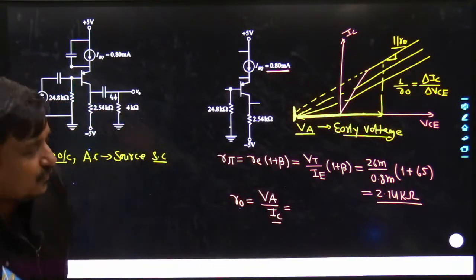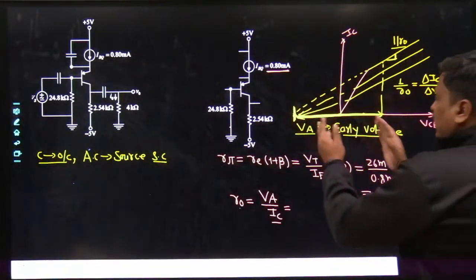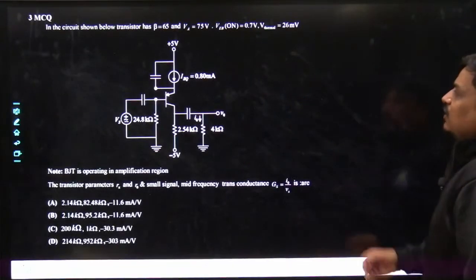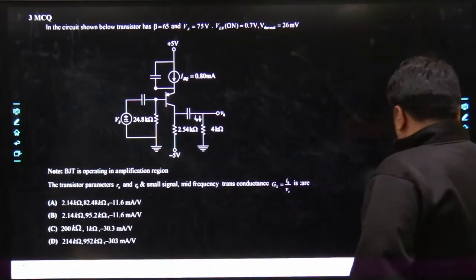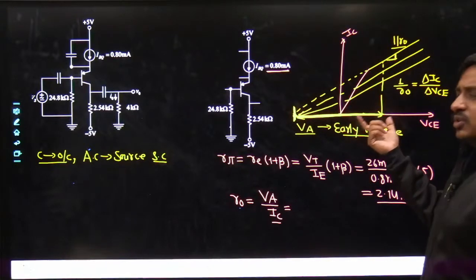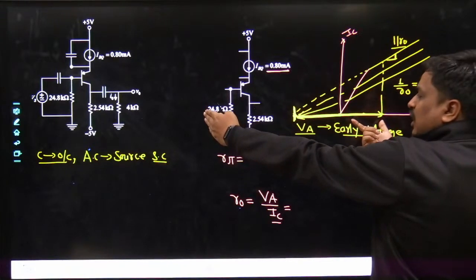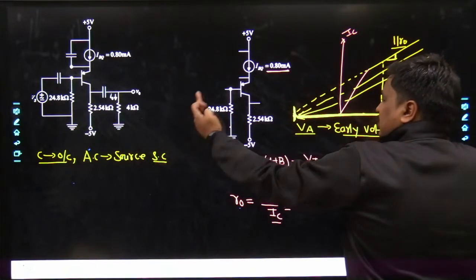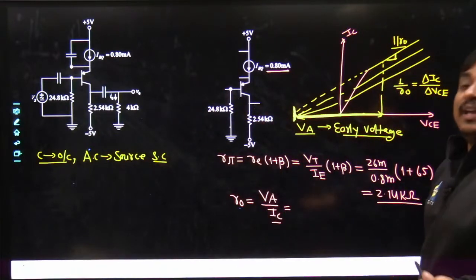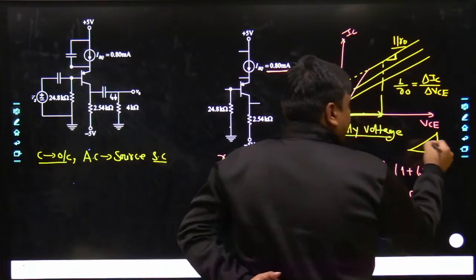Many of us would have a little difficulty, sir. What you are saying, my dear friends, is that although VA looks very near to the origin, the value of VA which you will see practically is 75 volts. Whereas the practical collector to emitter voltage across a BJT would be 2 volts, 3 volts or 5 volts. So this is at 75 volts and this is at 1 or 2 volts. If you take the complete displacement, VA plus VCE can be approximated as VA itself. So the slope would be linear in nature.